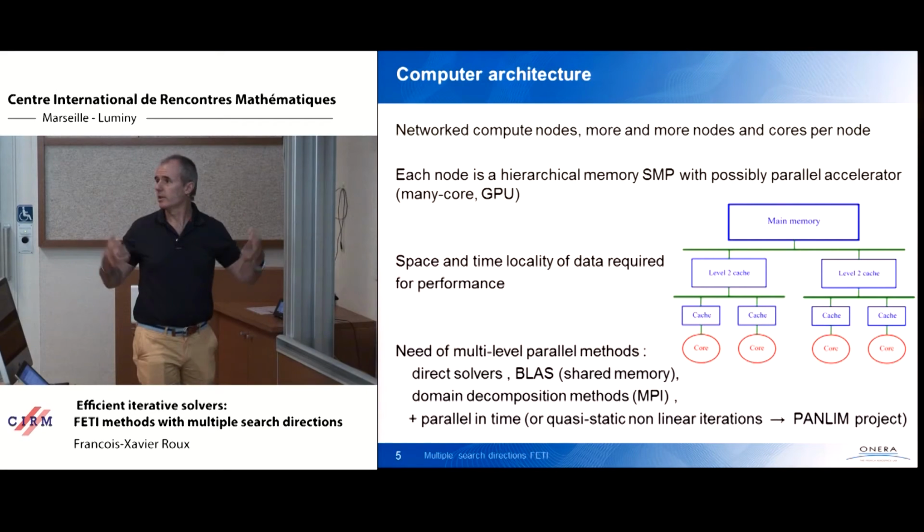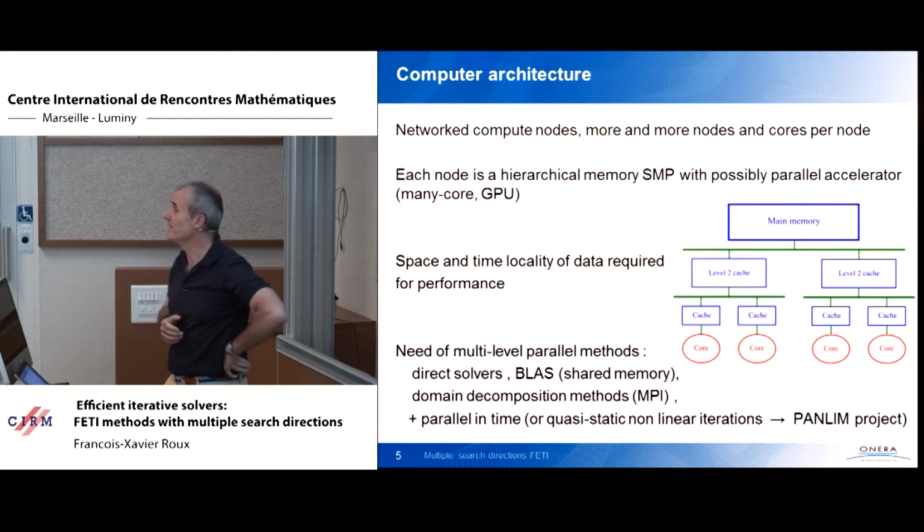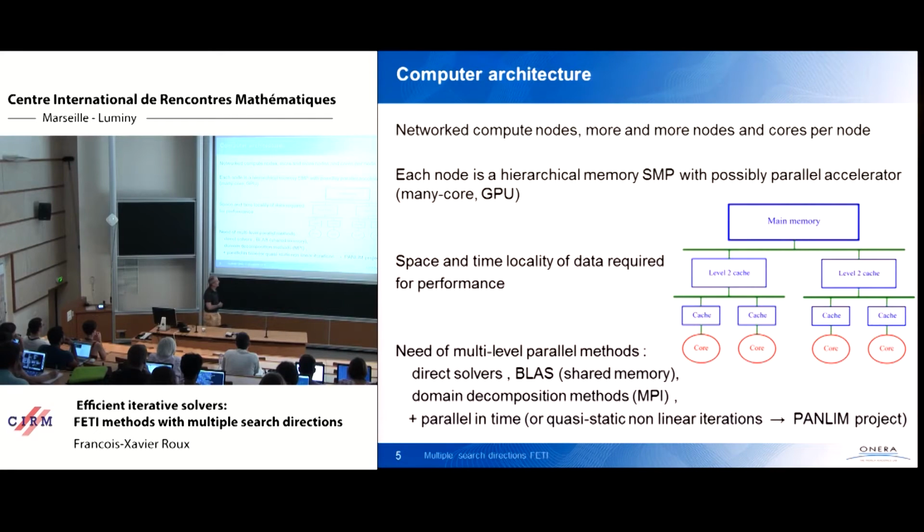And at an even coarser level, parallelism can be based on parallel in time approaches, coupled with parallel in space, or quasi-static nonlinear iteration. And this is the objective of the PanLIM project, on which Mustafa Gaja and Olga will work during this session.